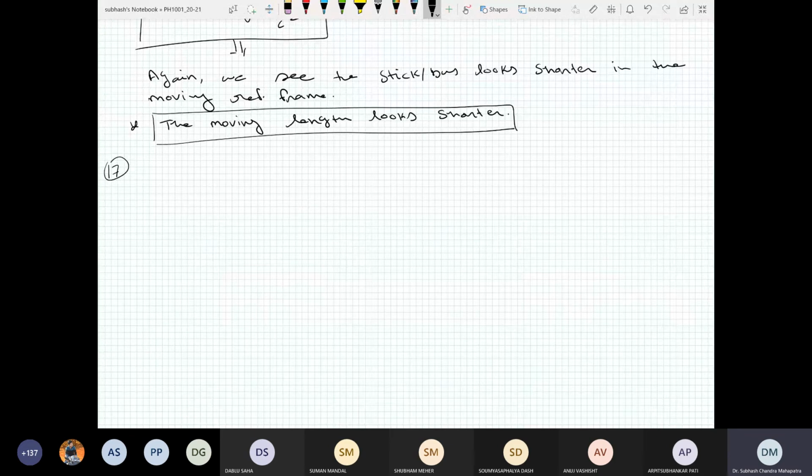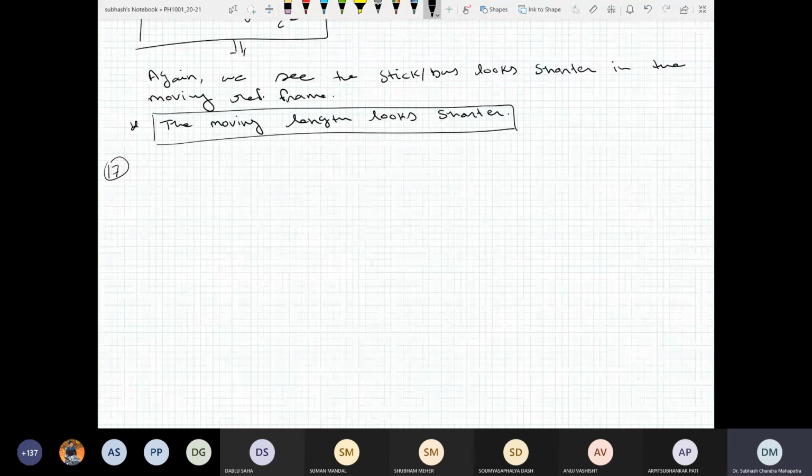Those who are saying 6 feet for the first question are correct. But what is it for an observer on the Earth? 6 into root over 0.18. Okay. 1.19. Okay.